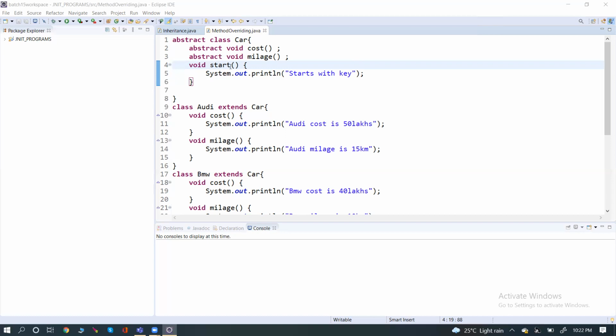So what we are trying to do, we are writing a start. Why are we writing it inside the car? Because this should not be repeated inside the Audi and BMW. I am writing it inside the car. But I cannot create an object for car, right? Then how will you execute this start?